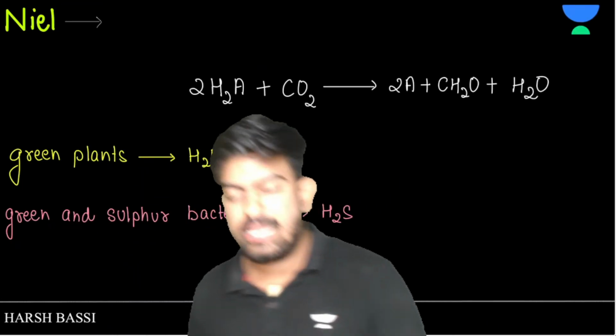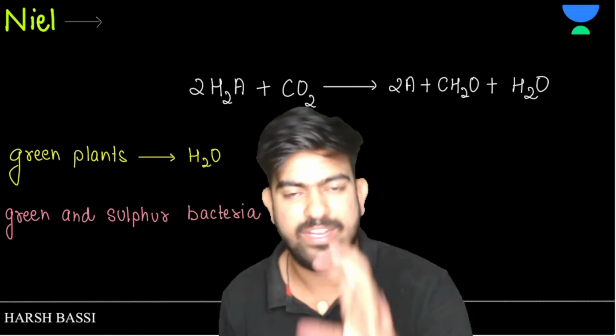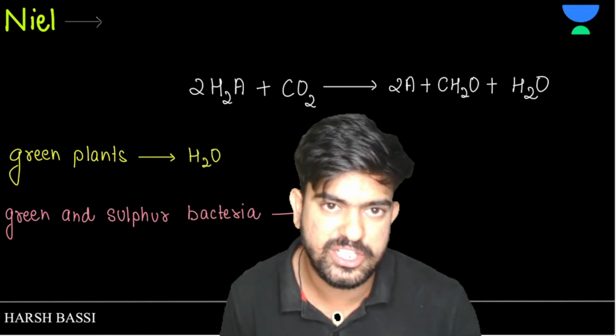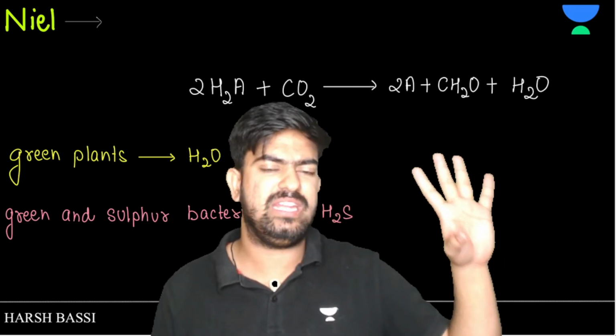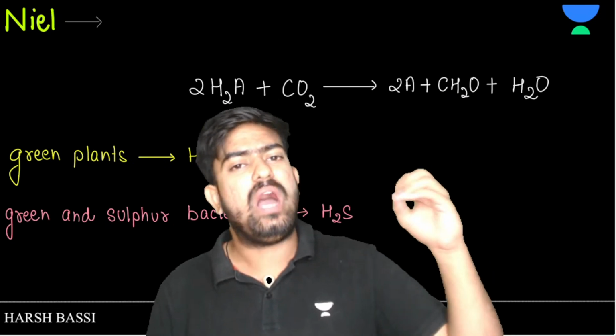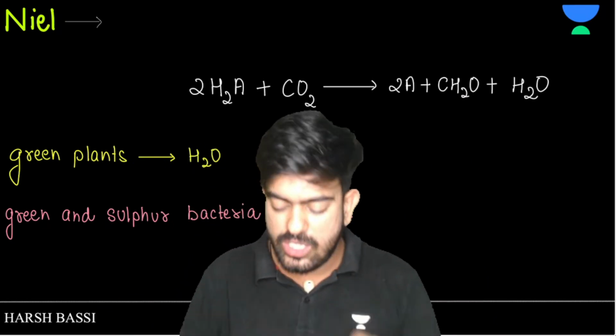Next comes Niel. Niel was also a very nice person. He was more intelligent than Engelmann. He said that, okay, you discussed that oxygen is released, but I will prove from where this oxygen is released. So he said that